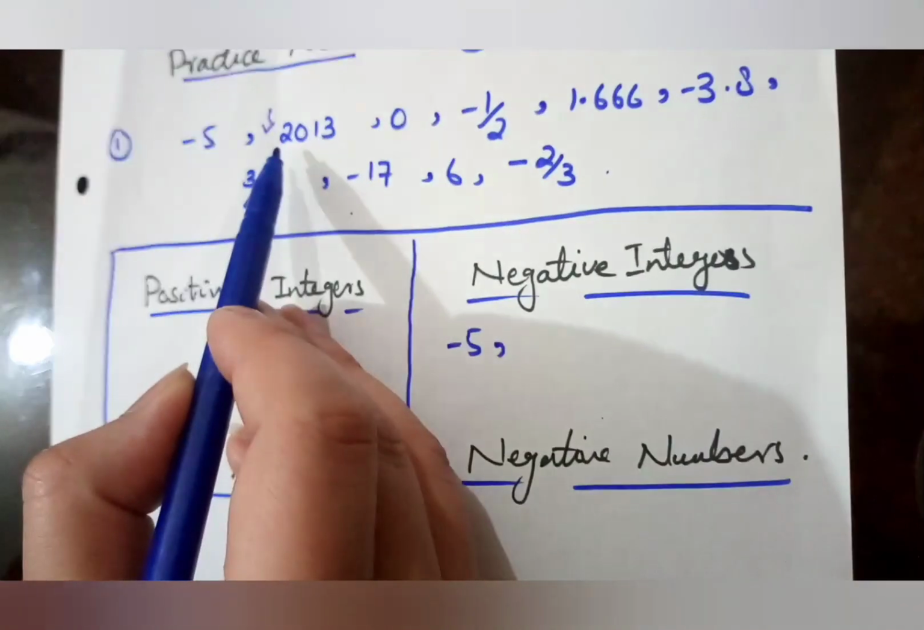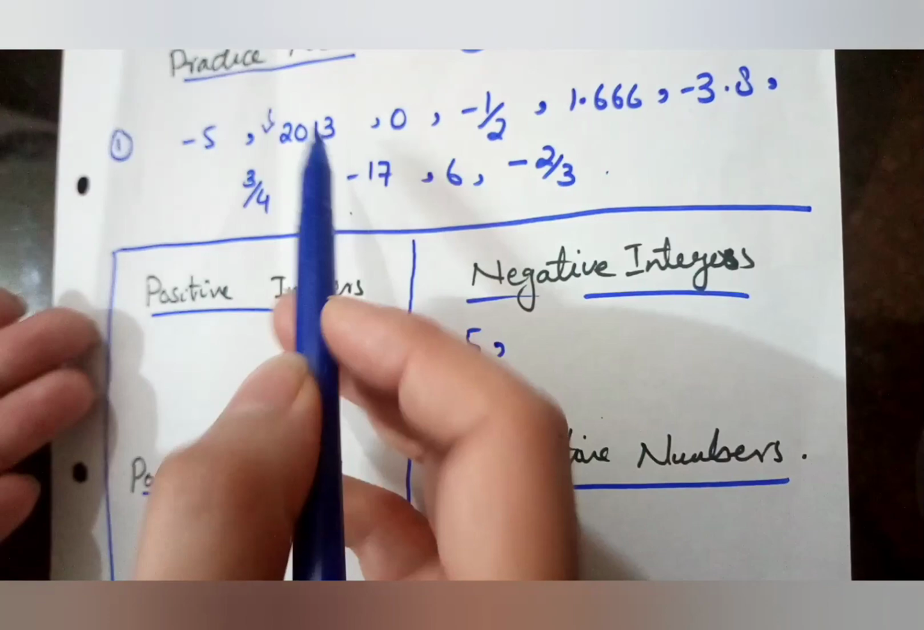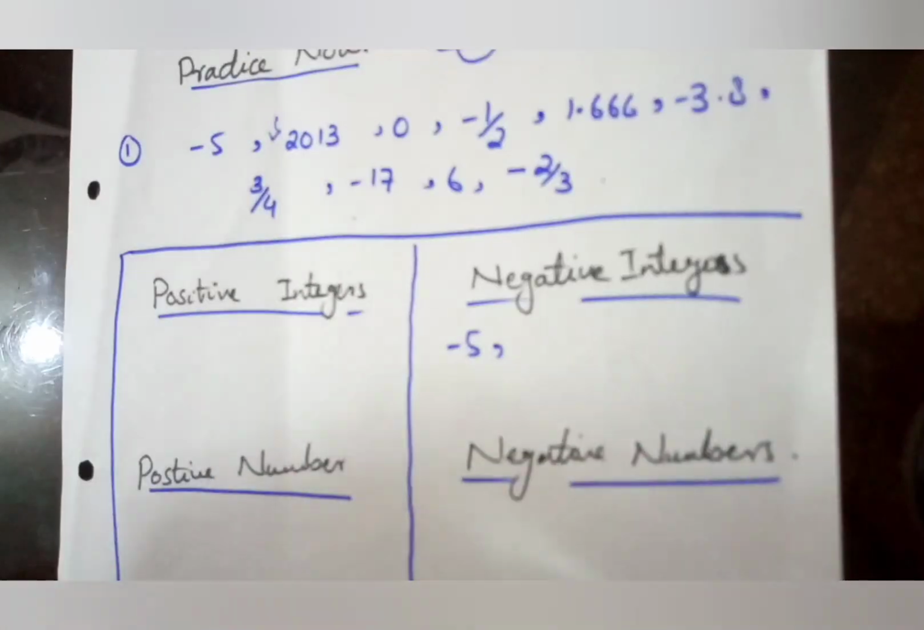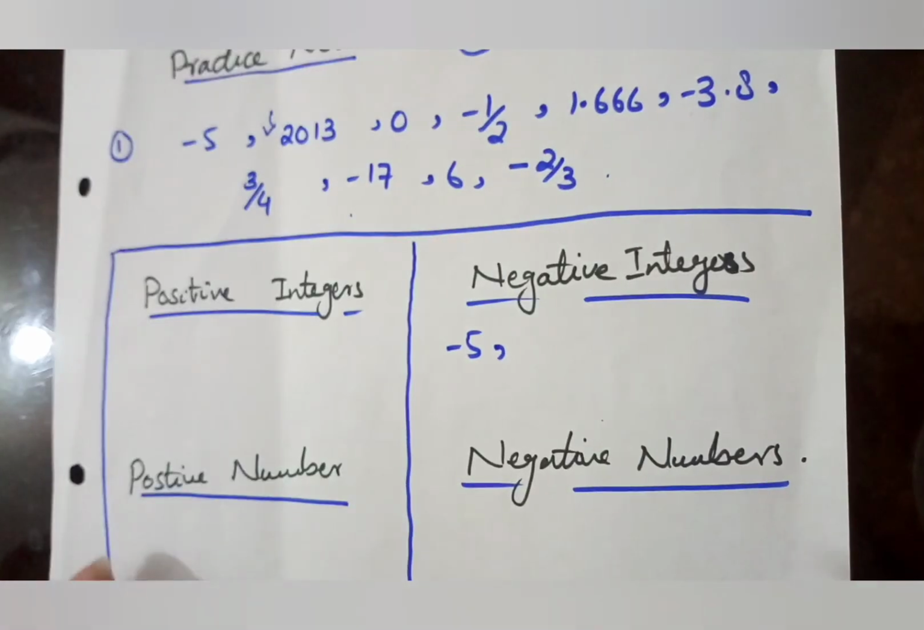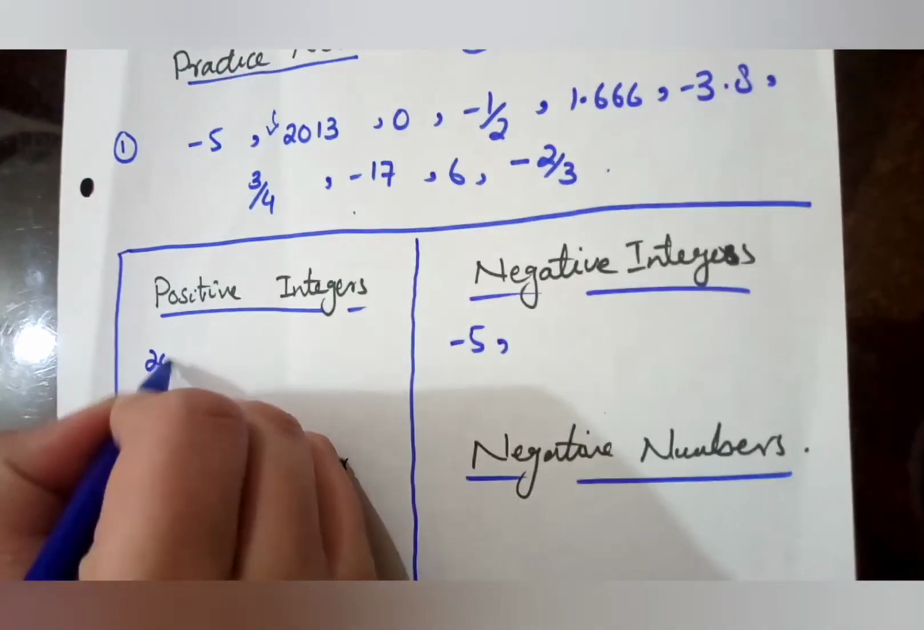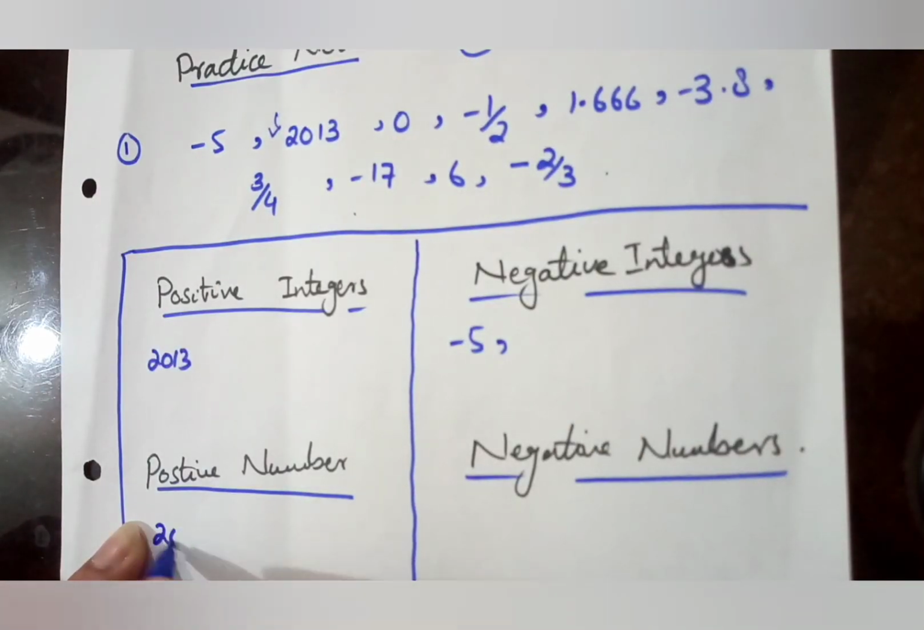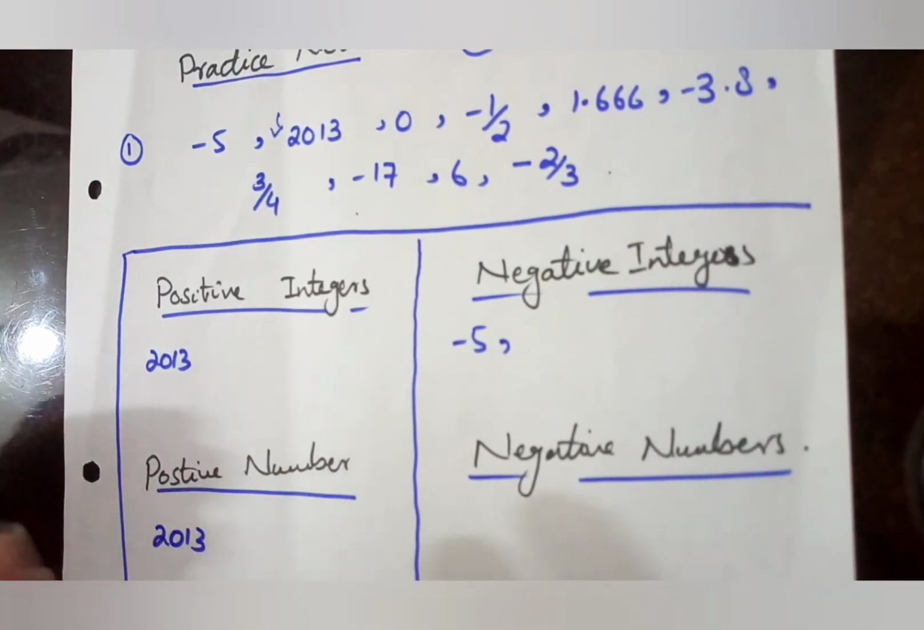So it can be an integer because there is no point, no fraction. It can also be a positive number because again, numbers contain the whole as well as the fraction terms. So we write them in both categories. Positive integer 2013 because it does not contain any point whatsoever, and positive number 2. Because you have the basic concept about that.